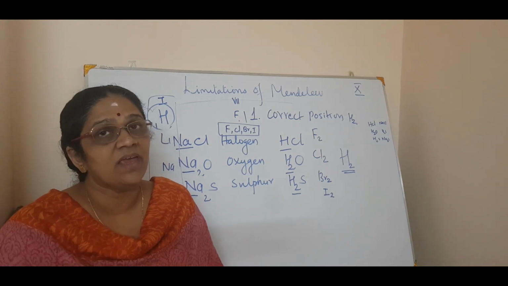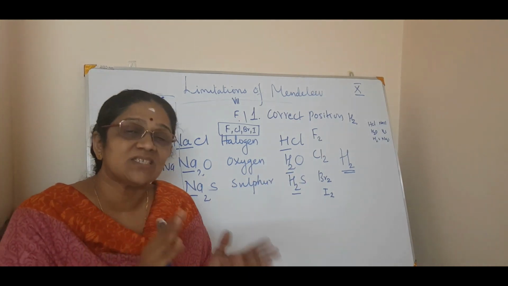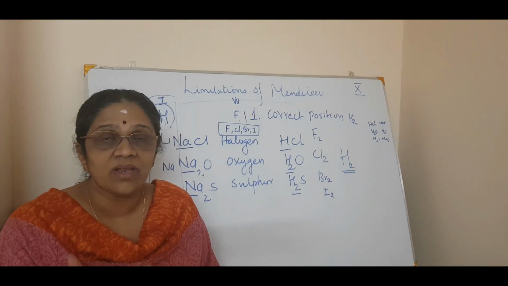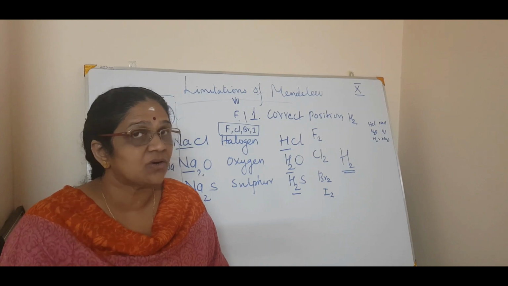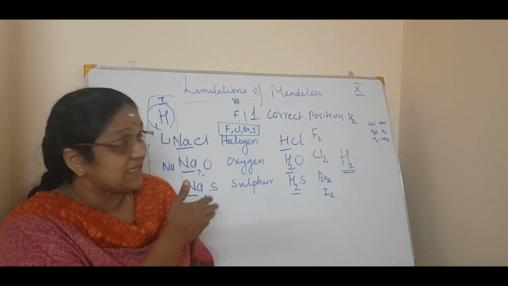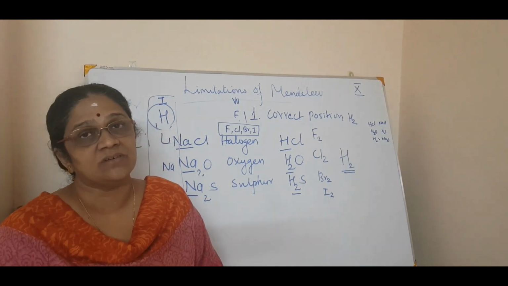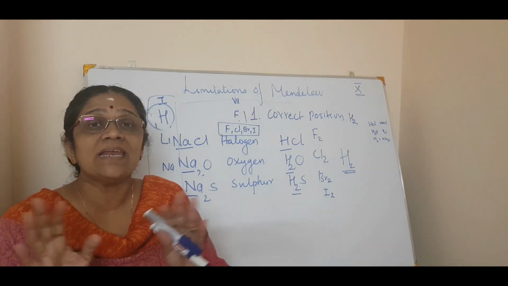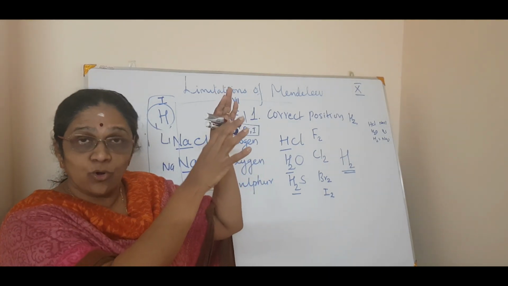In the same way, hydrogen can also react with metals as well as non-metals to form covalent compounds. For example, non-metal means chlorine, hydrogen chloride. Metal means lithium, sodium or magnesium, lithium hydride, LiH. So, these two similarities make hydrogen to be put in which group? Halogen group.